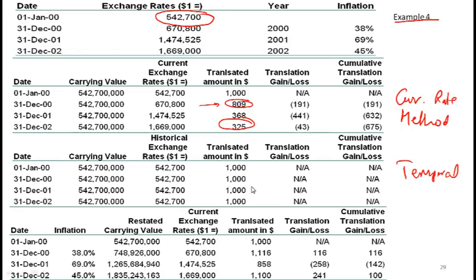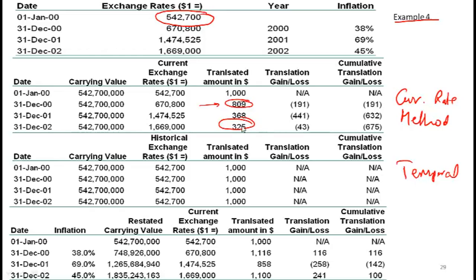Now when you look at these two methods, do they look appropriate given that your subsidiary is in a country with very high inflation? No, we need something different for a situation where your subsidiary is in a very high inflation country. What's the issue with the current rate method?